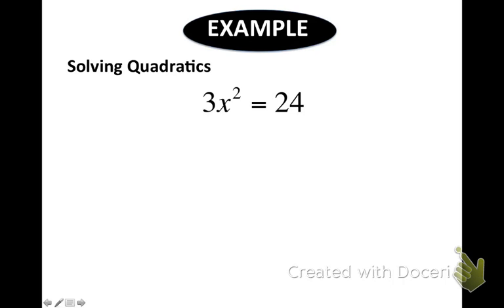All right, now let's bring in our new set of skills. What would you do to get x squared by itself? What's 24 divided by 3? Is that a perfect square? There's no real solution, there's got to be something.